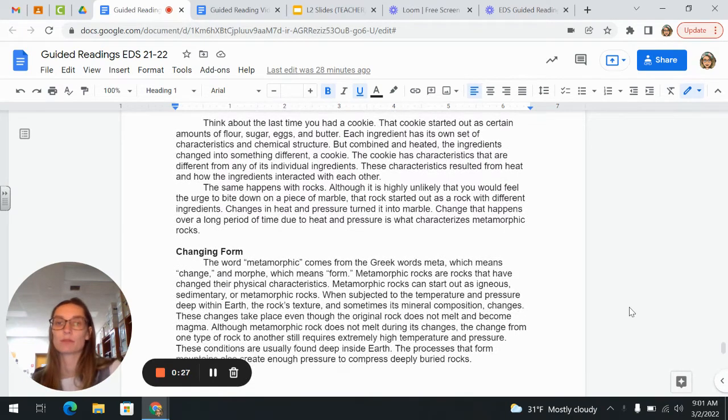The same thing happens with rocks. Though it is highly unlikely that you would feel the urge to bite down on a piece of marble, that rock started out as a rock with different ingredients. Changes in heat and pressure turned it into marble. Change that happens over a long period of time due to heat and pressure is what characterizes metamorphic rocks.